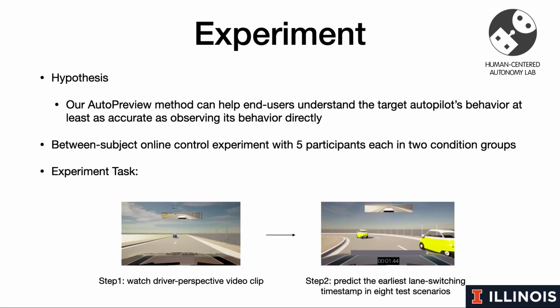In this preliminary study, we wonder whether our AutoPreview method can help users build an accurate mental model of the self-driving behaviors when the control action is performed. Thus, we set up our experiment to compare against the baseline where the autopilot system directly controls the vehicle. During the experiment, we record and ask participants to watch driving video clips, and in the post-experiment, we ask them to predict the earliest lane switching timestamp in 8 test scenarios.